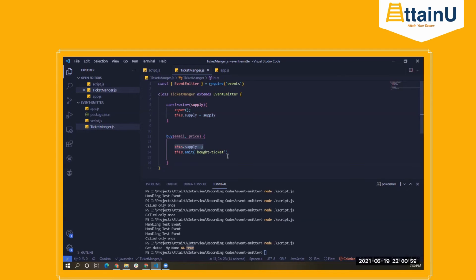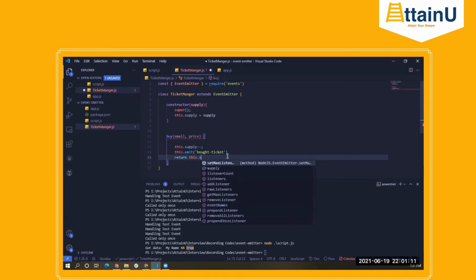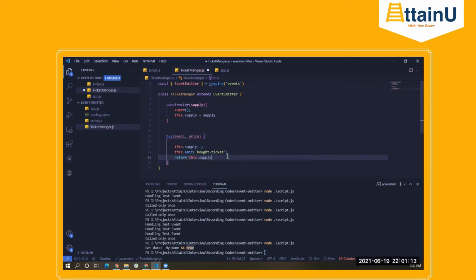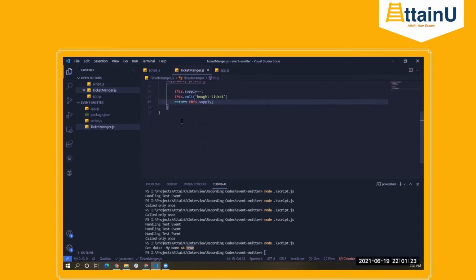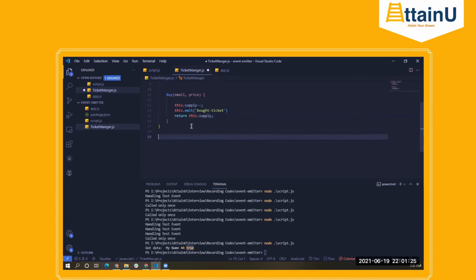And what we can also do is return the number of supply after the supply has been deducted. So what we can do here is this.supply. Obviously, in real-world production-level code, you'll actually have a getter function for this value. Fine. And we also need to export. Yes, we forgot that.